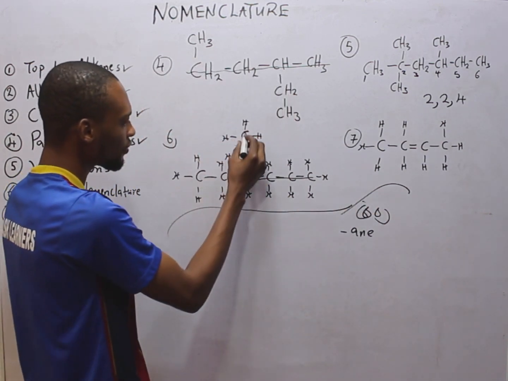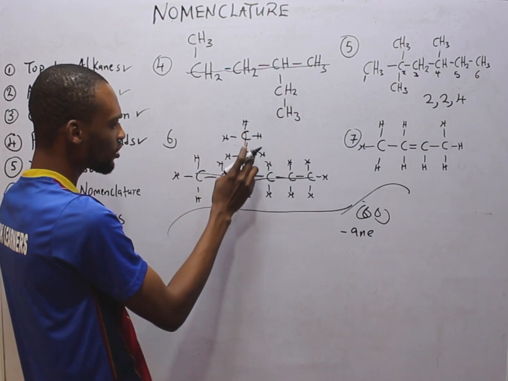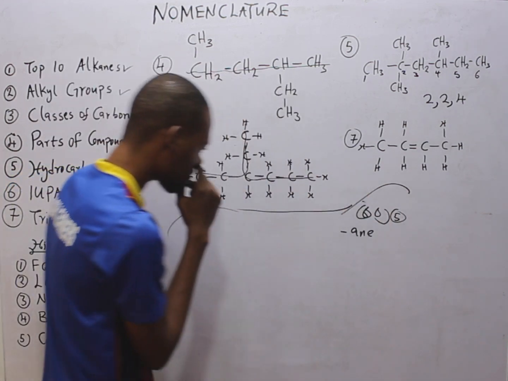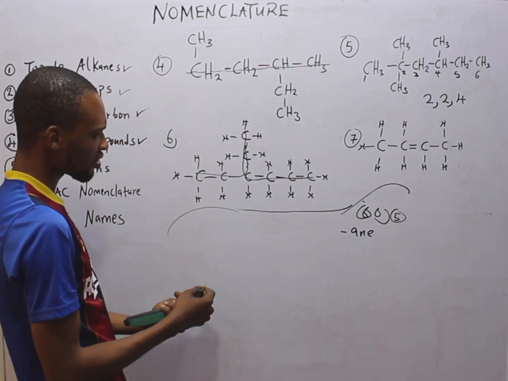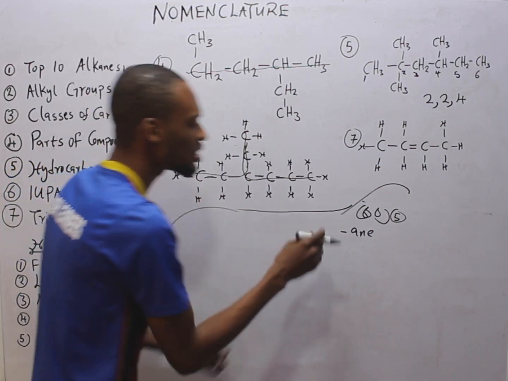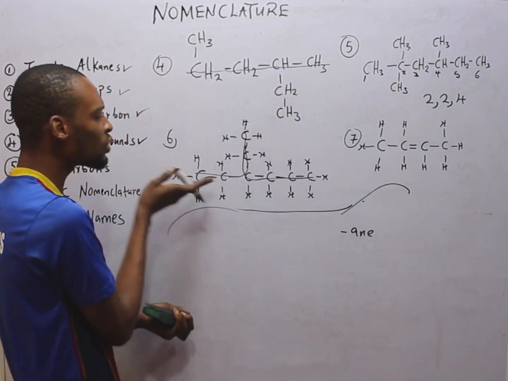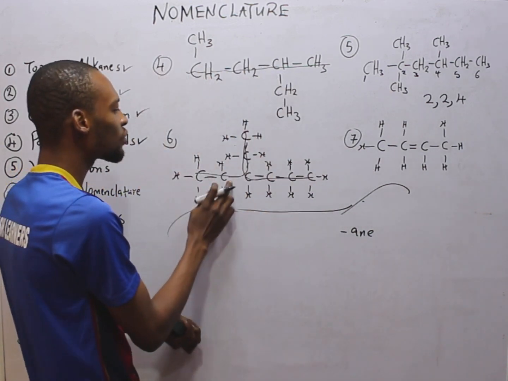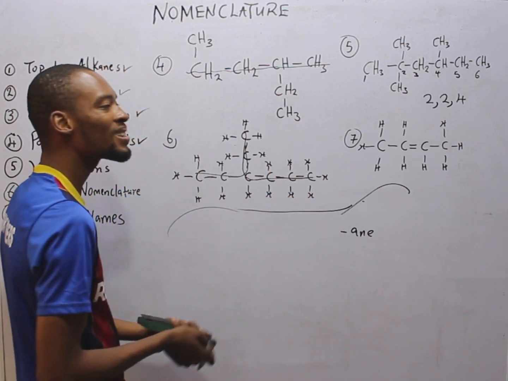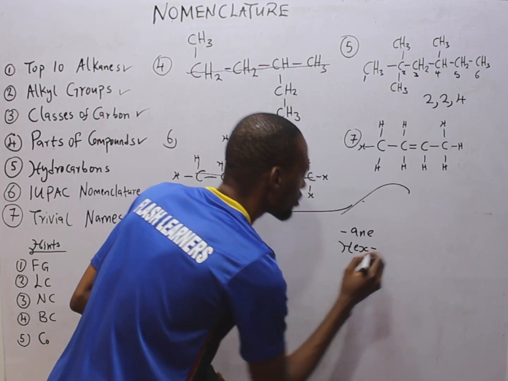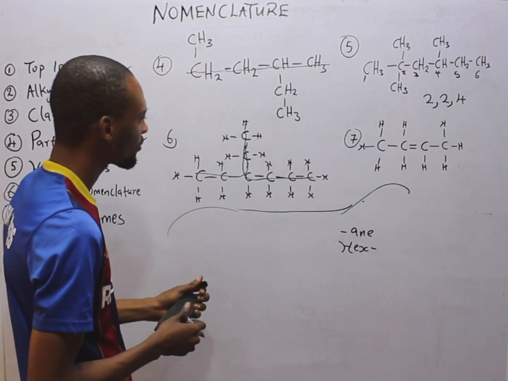Counting this way, we have 1, 2, 3, 4, 5, 6. Counting this way, we have 1, 2, 3, 4, 5. What other way can we count? No way. So the longest carbon chain is 6, and I will choose to go with the straight chain. 1, 2, 3, 4, 5, 6. And what is 6? Hex. Yes. Now what else?